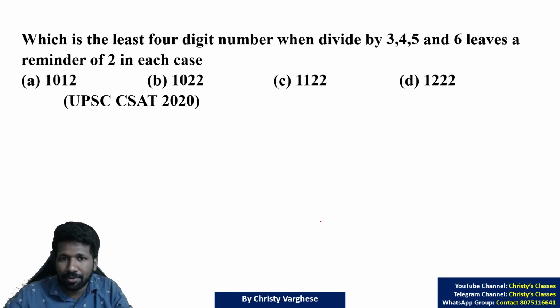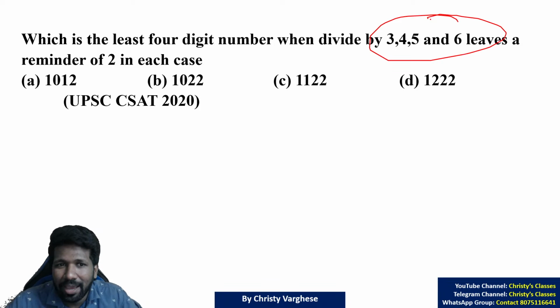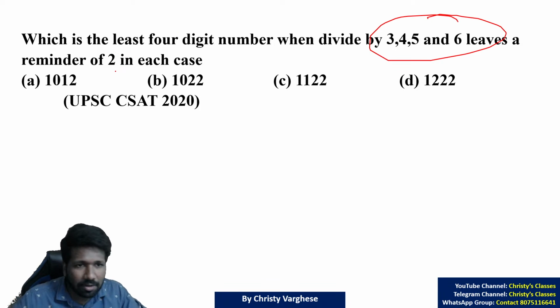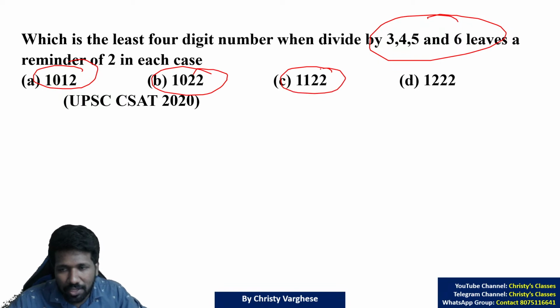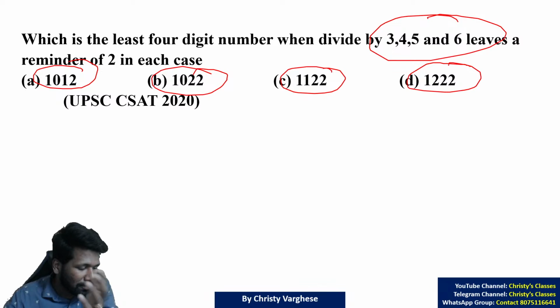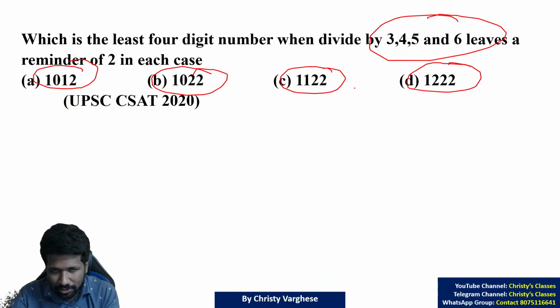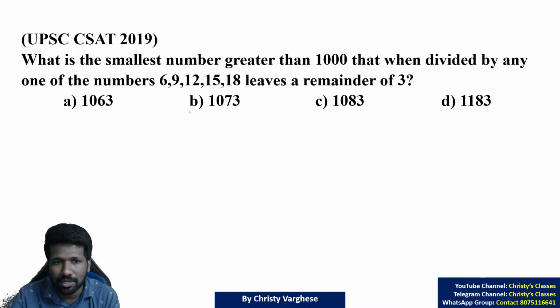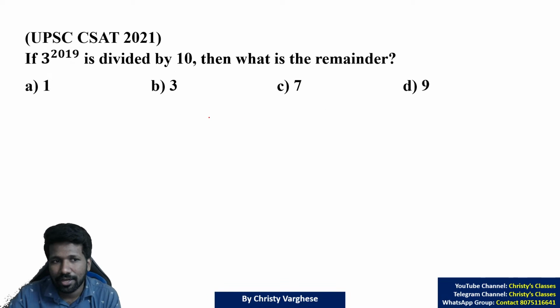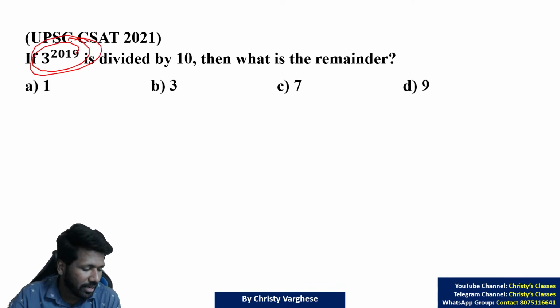Yesterday we discussed LCM. Now this is a hybrid question where LCM and remainder both are involved. Please try this question. It is easily doable. Use the elimination by substitution method. The 15 methods we mentioned in previous videos on this channel, the 15 shortcut methods for general aptitude. Here elimination by substitution is the better method. In this question also elimination can be done. Try this. This is again a hybrid question. The surds and exponents idea can also be used. After learning surds and exponents, you will get a better idea of this question.